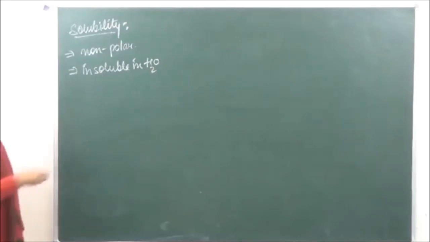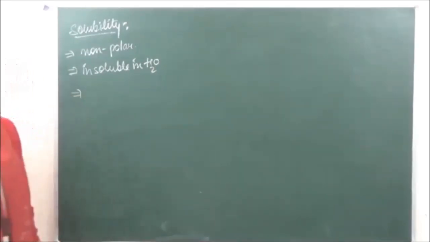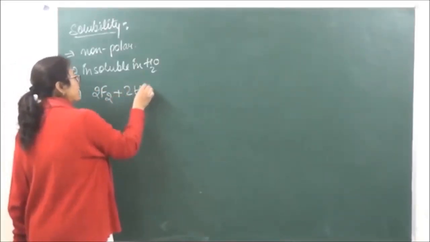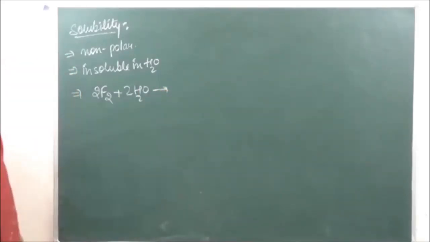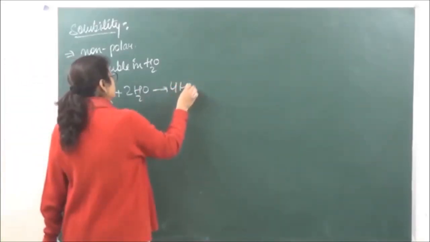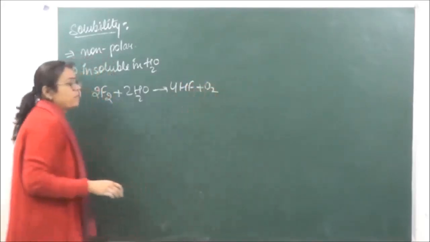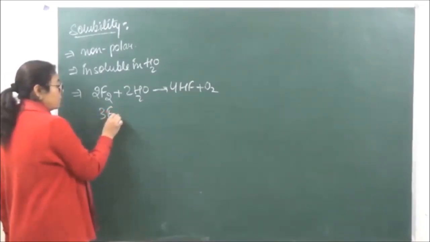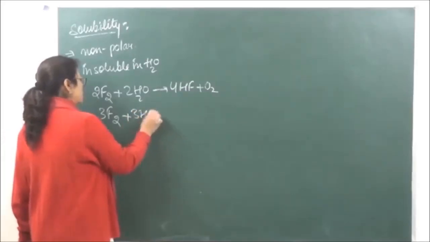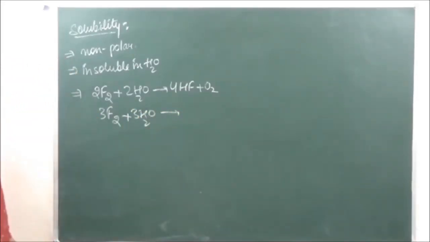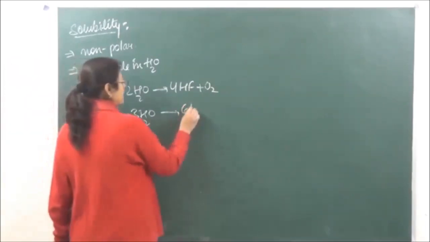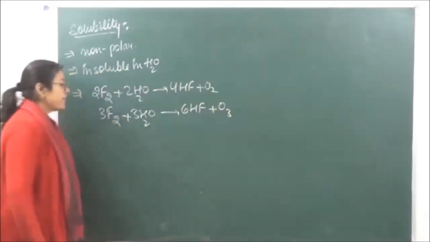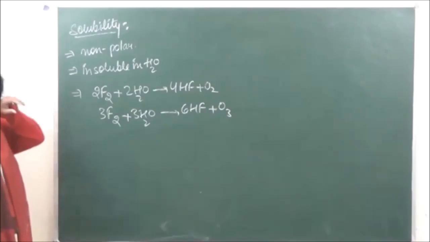However, fluorine reacts with water to a certain extent, right? And it forms certain compounds with water. If we are reacting fluorine with water, the reaction proceeds by evolution of oxygen over here. Similarly, if we are taking excess of water over here, then we are going to get ozone.